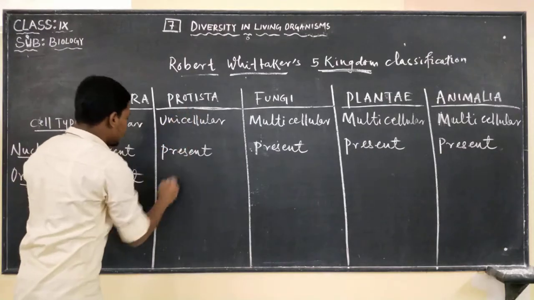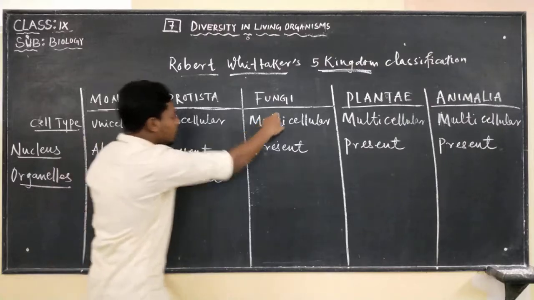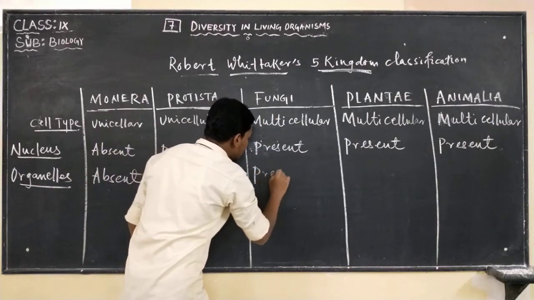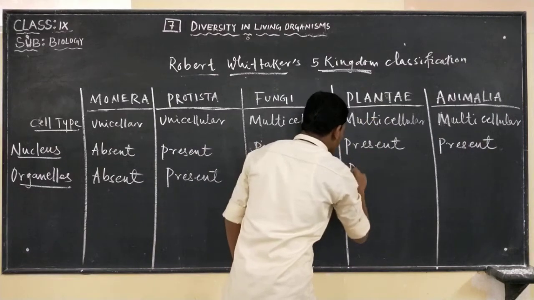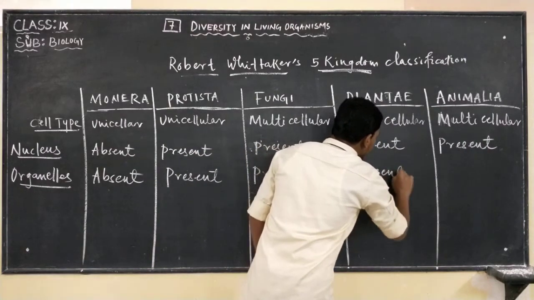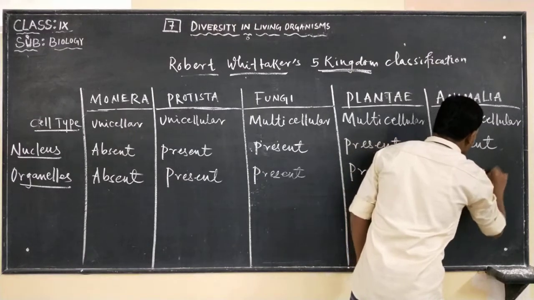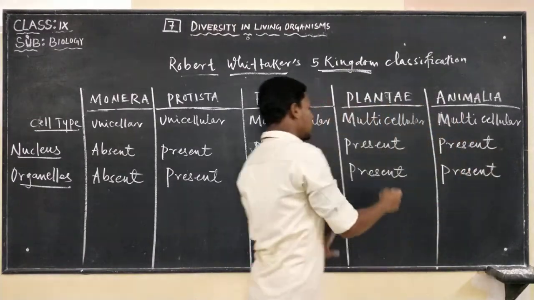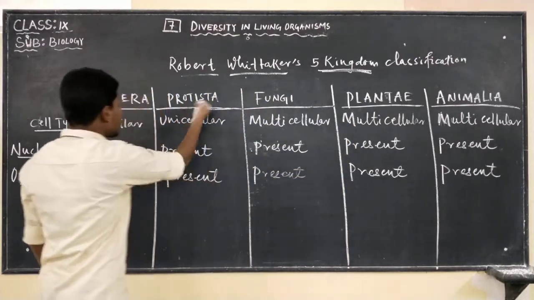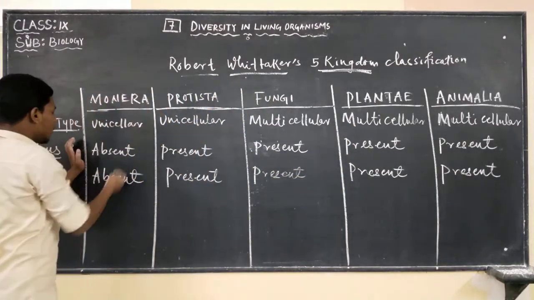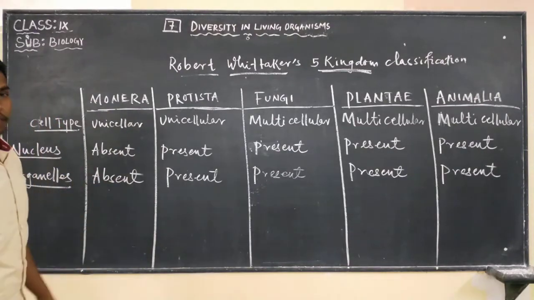Protista, organelles are present. Fungi, organelles are present. Plantae, organelles are present. Even animalia, organelles are present. Animals, plantae, fungi, protista have organelles. Monera do not have organelles.